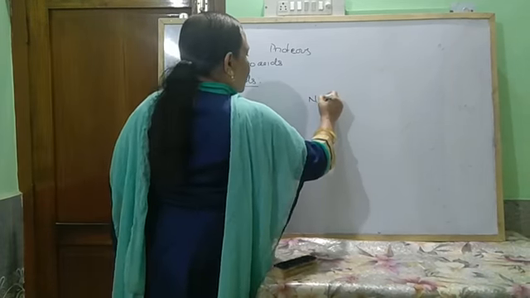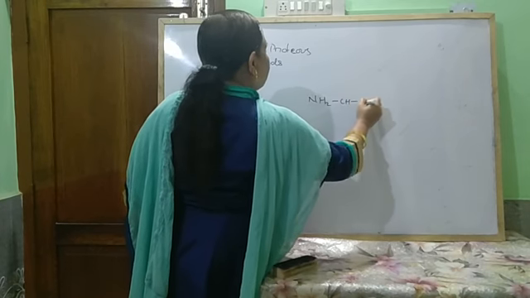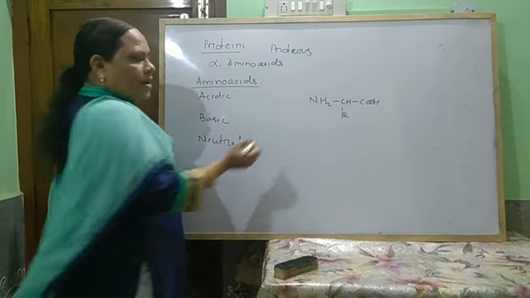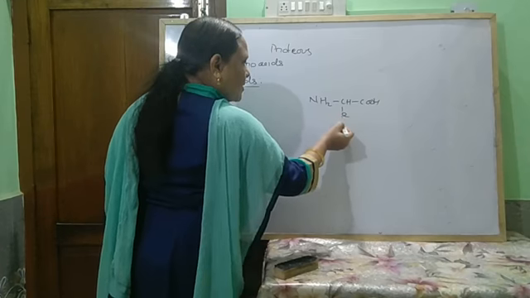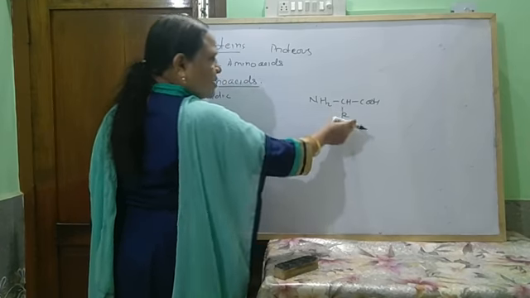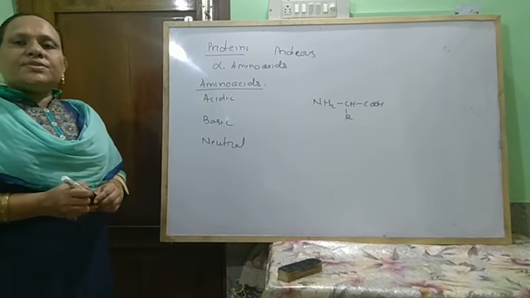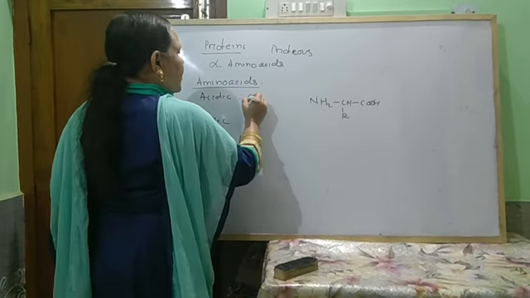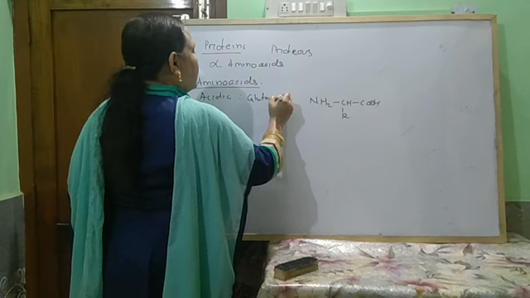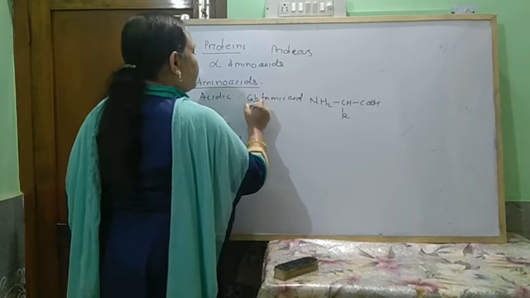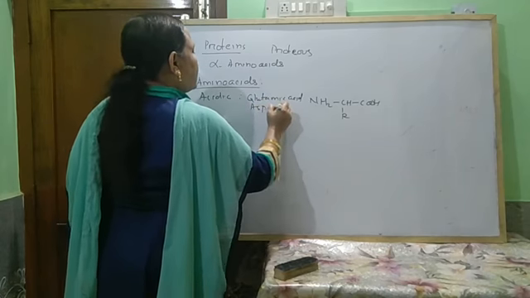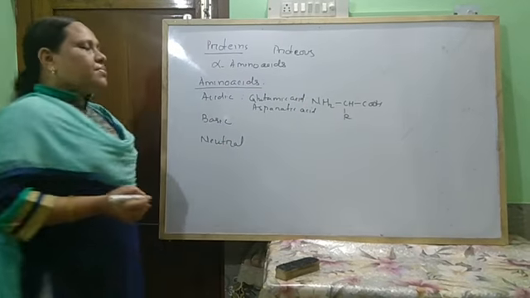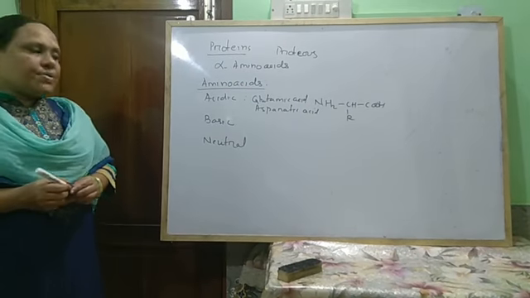The group is NH2-CH-COOH, and another substituted carboxylic acid is present in the side chain; that is known as an acidic amino acid. Examples are glutamic acid, aspartic acid, etc.